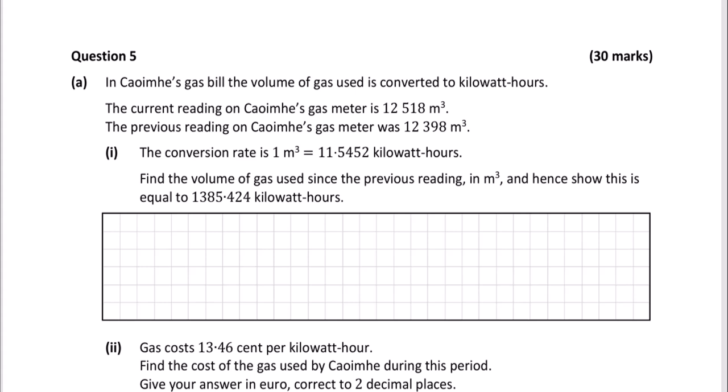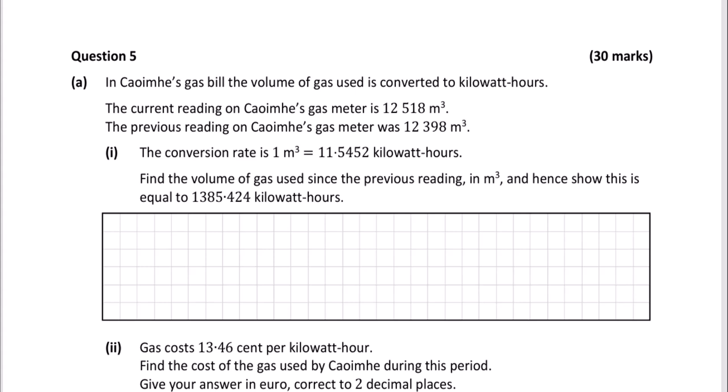So this is question 5A1. In Cueva's gas bill, the volume of gas used is converted to kilowatt hours. The current reading on Cueva's gas meter is 12,518 cubic meters. The previous reading on Cueva's gas meter was 12,398 cubic meters. The conversion rate is 1 cubic meter is equal to 11.5452 kilowatt hours.